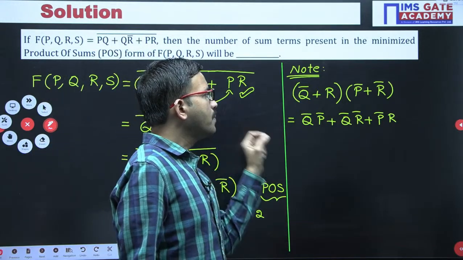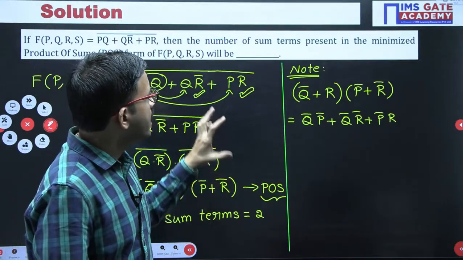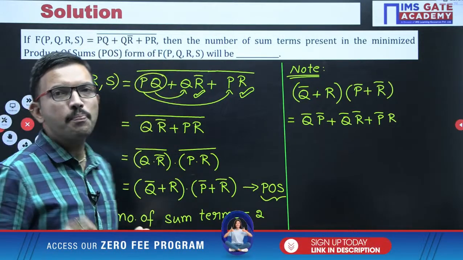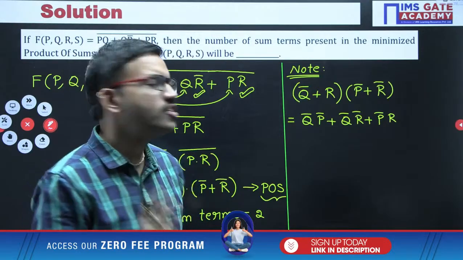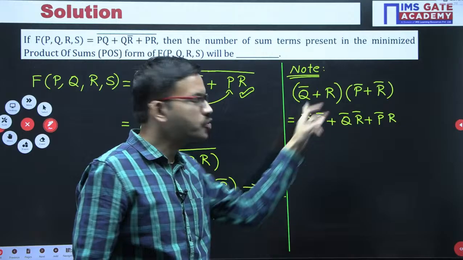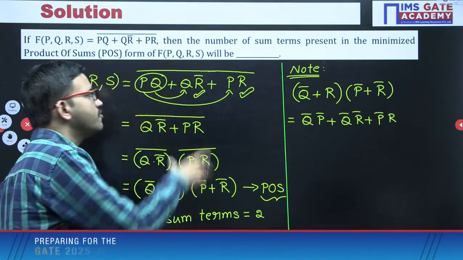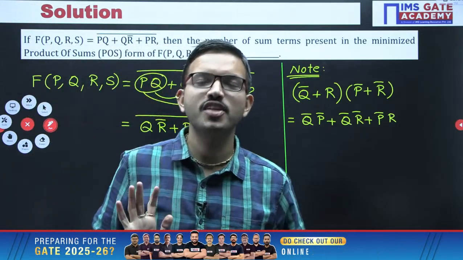Okay, the majority of the students in the GATE exam, if the question asks you to identify the minimized function in SOP form, in one of the choices they will keep it like this, and the majority of the students may choose this as the final answer. But just now we discussed which law? Consensus law. That is the Brahmastra for Boolean algebra.